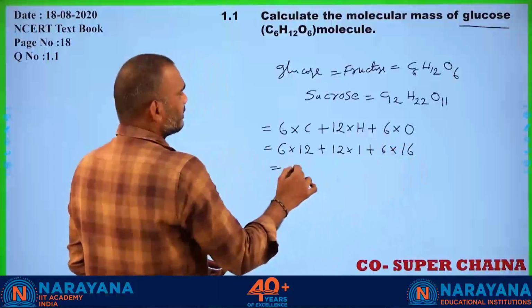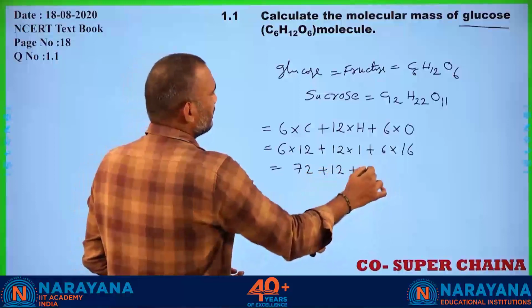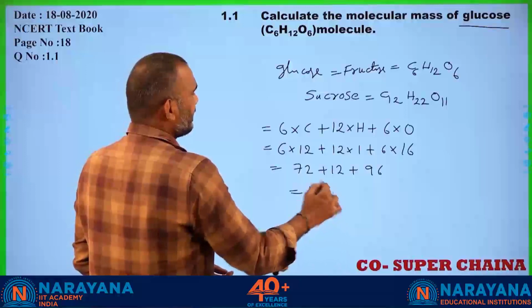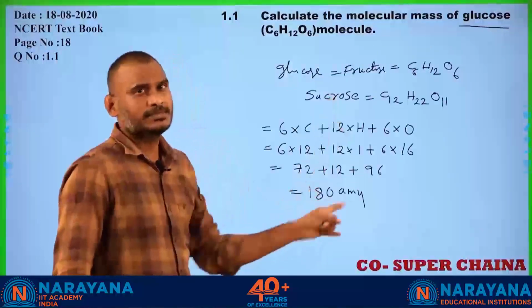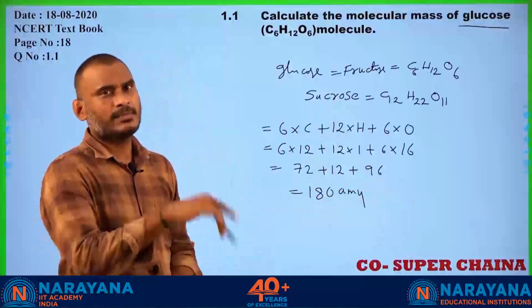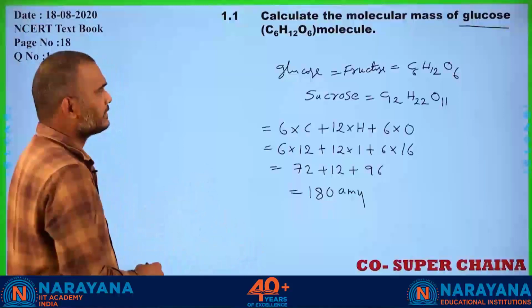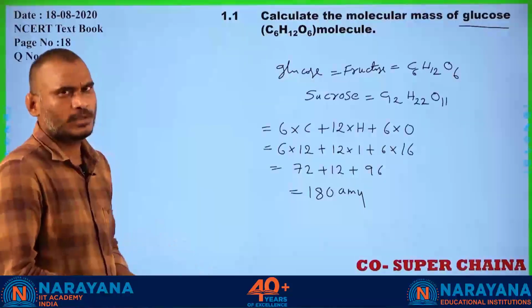That is 72 plus 12 plus 96, equal to 180 AMU. Atomic mass or molecular mass has no units, but in the examination if they give 180, also no problem.